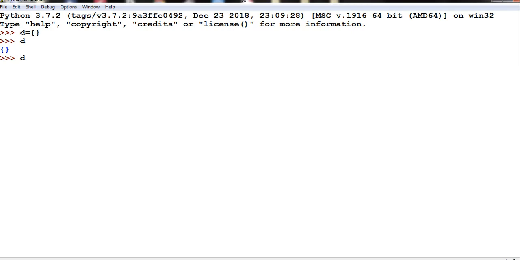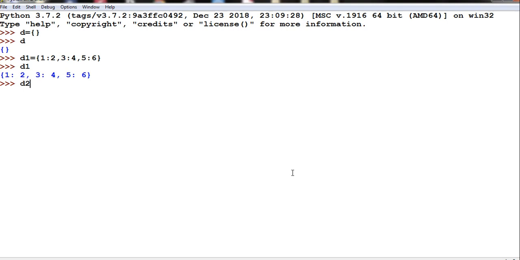Instead, if I do my dictionary d1 equal to, in open braces, let me give 1 colon 2 comma 3 colon 4 comma 5 colon 6. What is the meaning of this now? 1, 3 and 5 are our keys. 2, 4 and 6 are the values. Let us check. It is working. D1, see, it will display 1 colon 2 comma 3 colon 4 comma 5 colon 6.